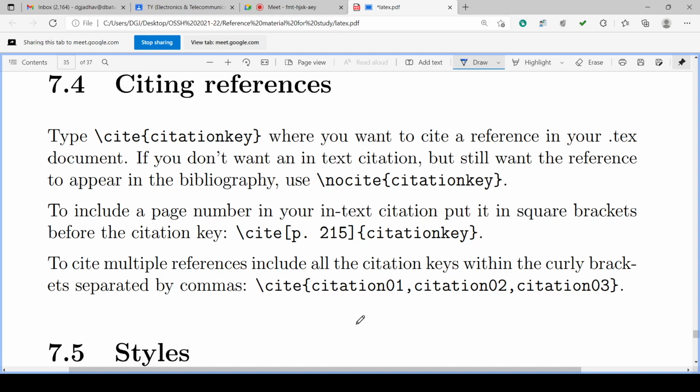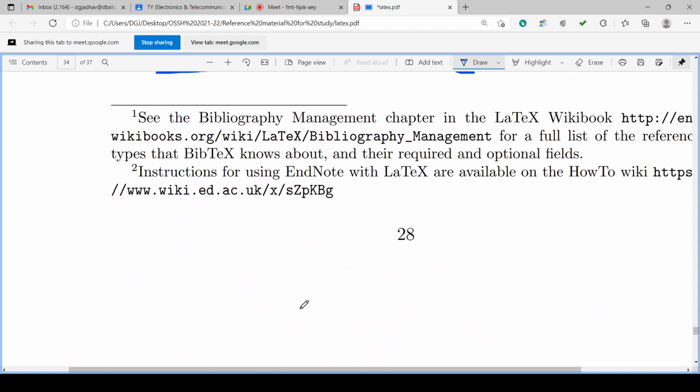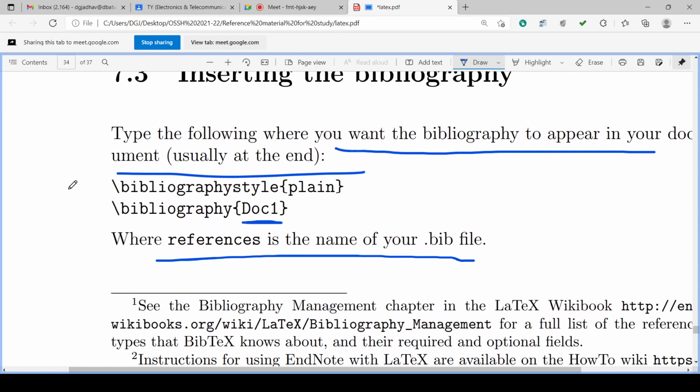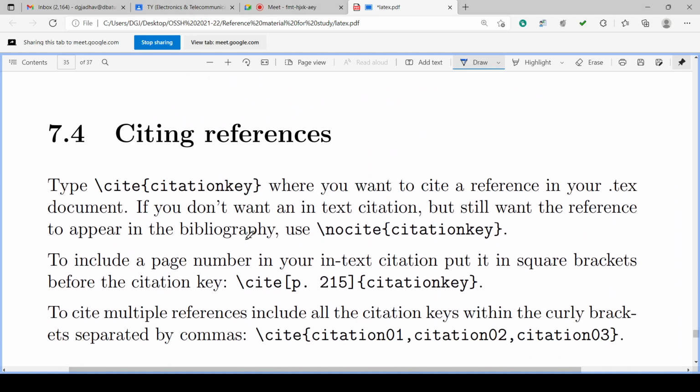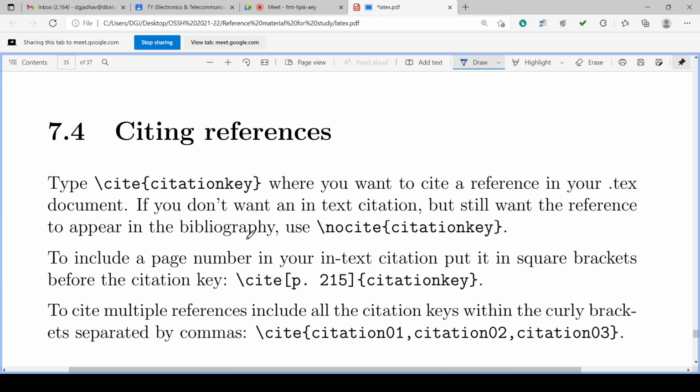And then we have written these two commands in the document, that is backslash bibliographystyle plain and backslash bibliography with the name of that document. Now it is ready with one document containing the whole list of references, and we have included it in the main document at the end. Why at the end of the document? Because normally the reference list is always at the end of the document. Okay.